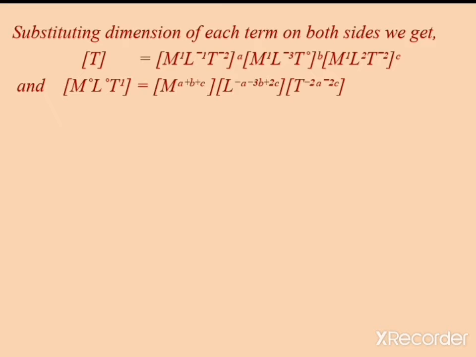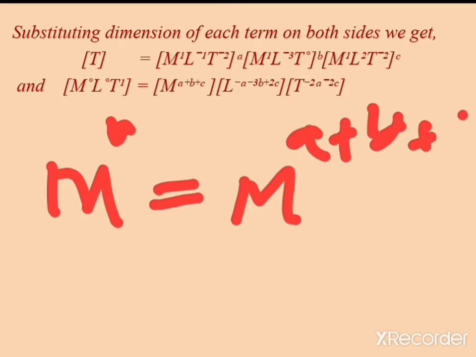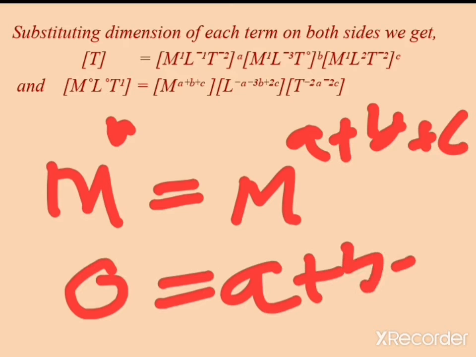Okay, so on the left hand side here M to the power 0, and on the right hand side you have got M to the power a plus b plus c. So therefore on both sides you can equate the power of the quantity M, as 0 equal to a plus b plus c.